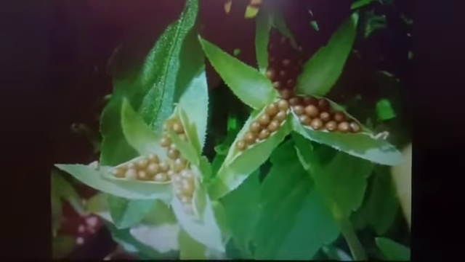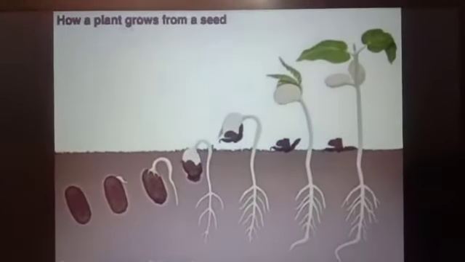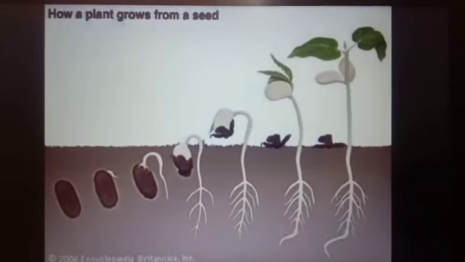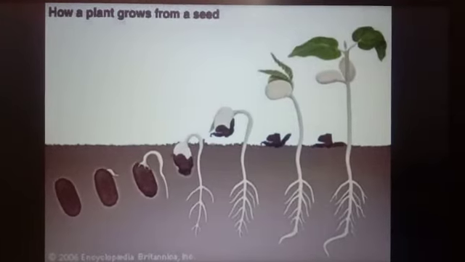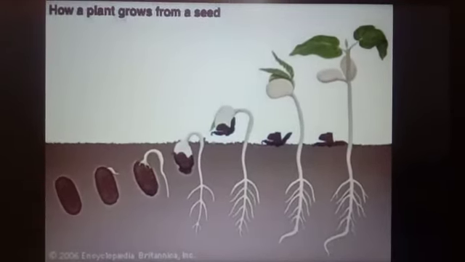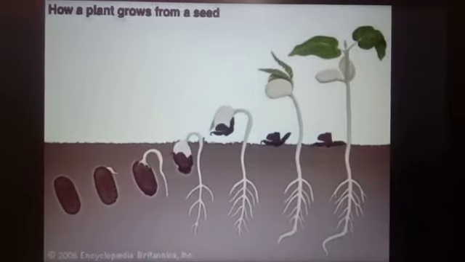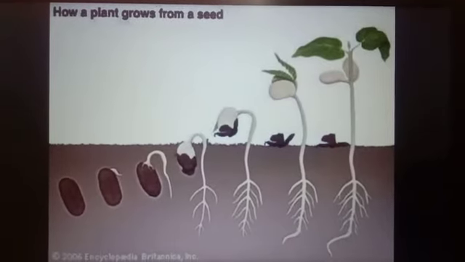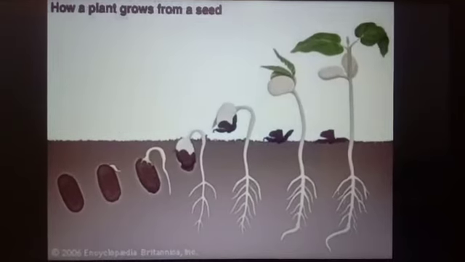Then our last point of this lesson is germination. When a seed is sown in moist soil, it begins to grow. The process in which the seed begins to grow is called germination. When a seed germinates, the seed coat splits, a tiny root grows downward and a shoot grows upward. This produces a seedling of the plant. The seedling grows further and ultimately forms a new plant.